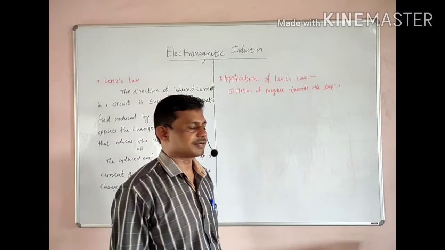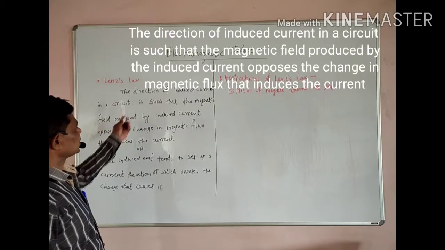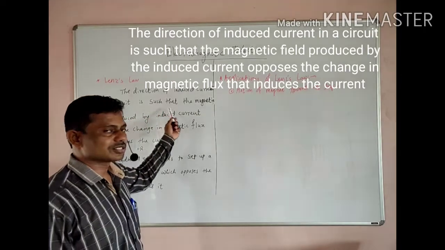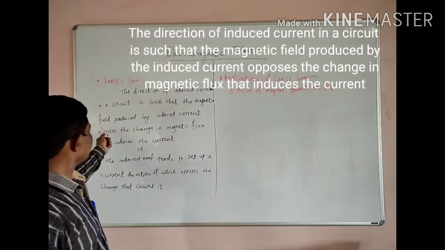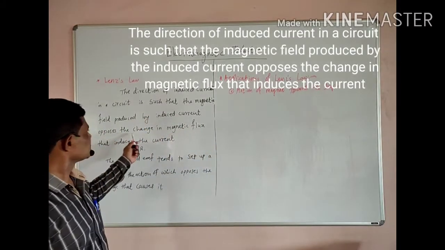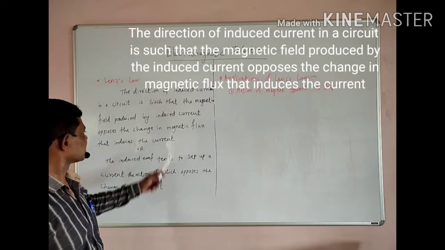How does he predict that? According to his law, the direction of induced current in a circuit is such that the magnetic field produced by the induced current opposes the change in magnetic flux that induces the current.